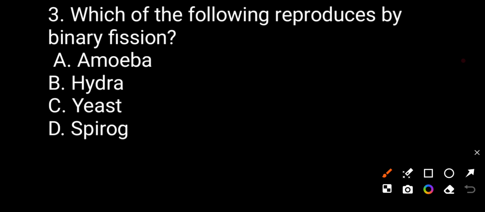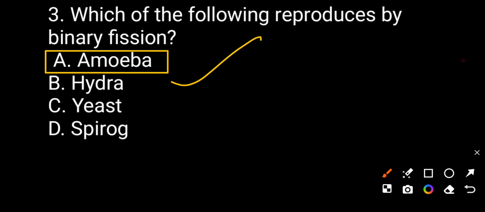Which of the following reproduces by the binary fission? First, amoeba. Second, hydra. Third, yeast. Fourth, spirogyra. The correct answer will be the amoeba. Amoeba is the correct answer. Now we see the question number 4.